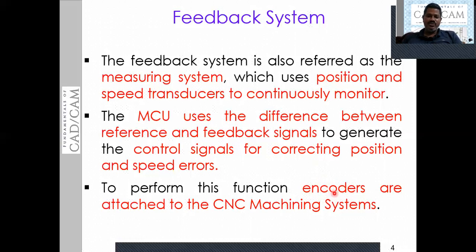Like that, these encoders are going to sense the position. According to that position, it generates a signal. That signal is a feedback signal received by the MCU. Let me move further to discuss the feedback system with the block diagram.